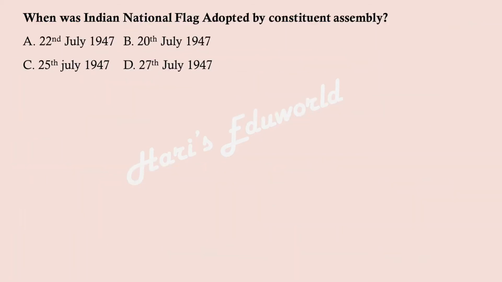When was Indian national flag adopted by Constituent Assembly? 22nd July 1947, 20th July 1947, 25th July 1947, 27th July 1947. And the right answer is 22nd July 1947, option A.